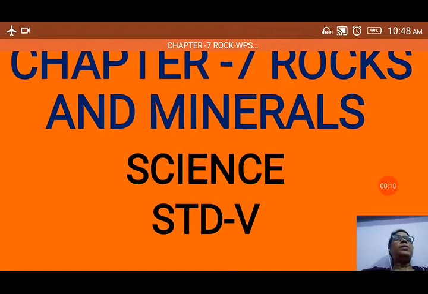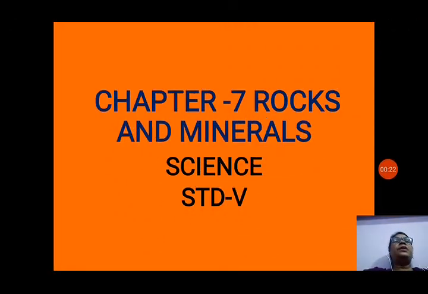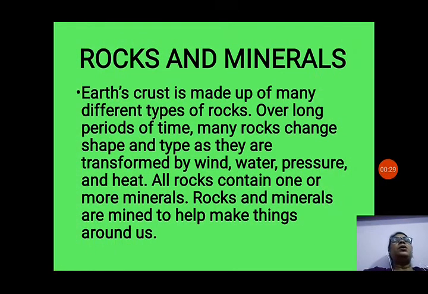So let us see about the first chapter, that is chapter 7 for the next exam, rocks and minerals. So let us see that, rocks and minerals. So first we will know about the rocks. Earth crust is made up of many different types of rocks. Okay, you can see many different types of rocks in the earth crust, and over long periods of time many